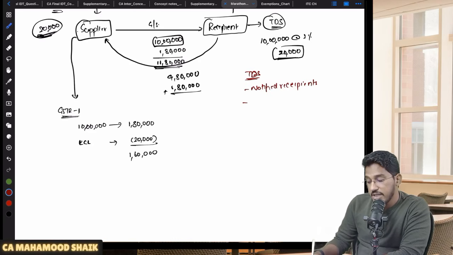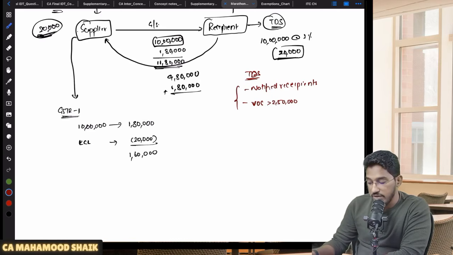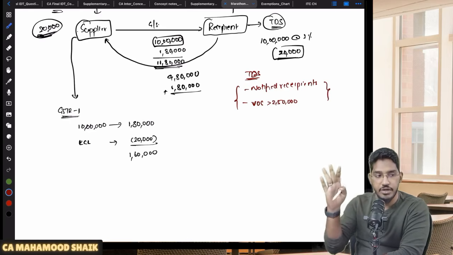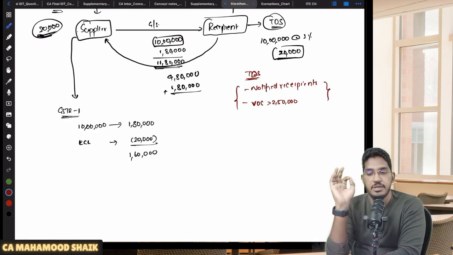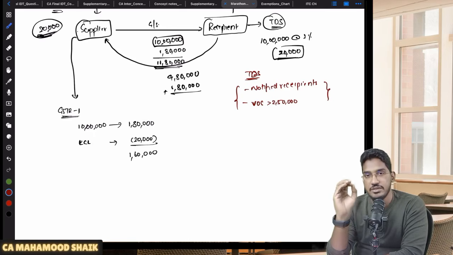Then, TDS will become applicable for those notified recipients also only when the value of supply under a contract exceeds 2,50,000. When the value of the supply under a contract exceeds 2,50,000, then only TDS will become applicable. Able to understand? I will tell you who those notified recipients are and how to calculate the value of supply, all that I will tell you. But here you have to remember it. The correct way of remembering: TDS will not become applicable on each and every transaction. TDS will be deducted only when the recipient is a notified recipient and when the value of supply under a contract has exceeded 2,50,000 rupees, then only TDS will become applicable.